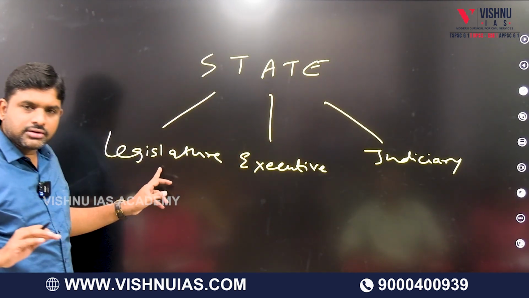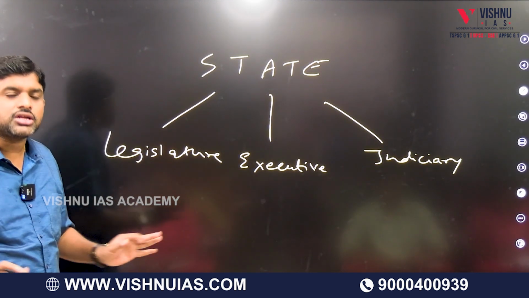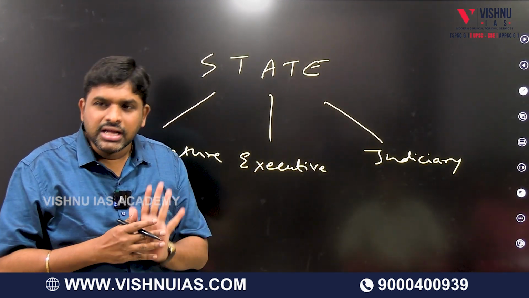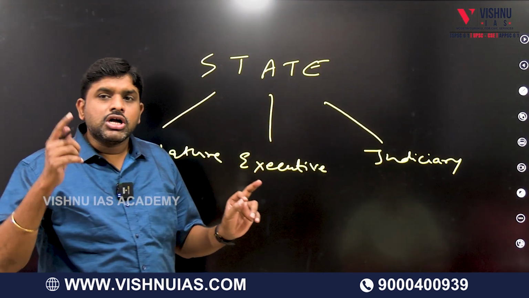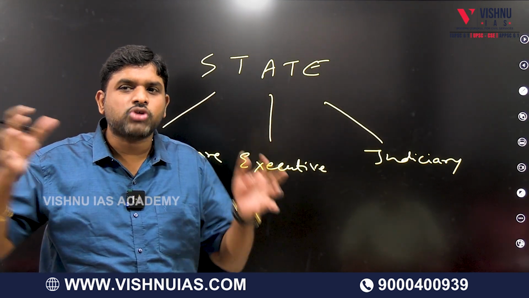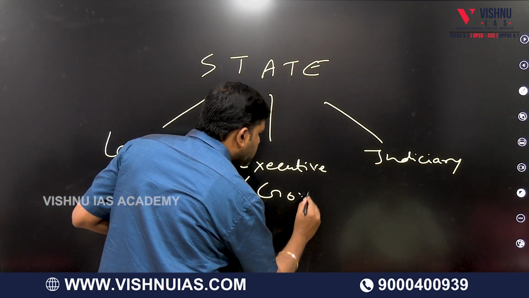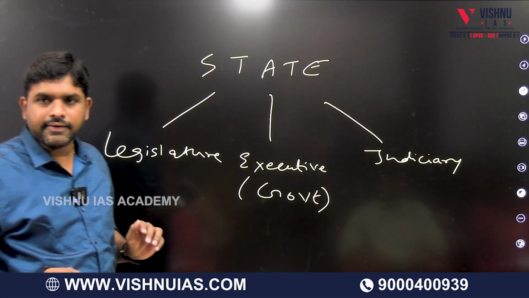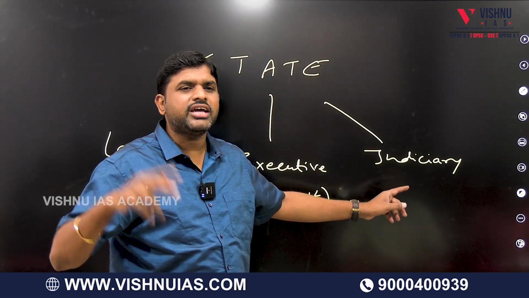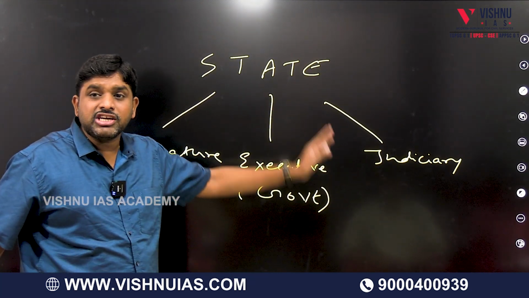Who are legislature? MPs in the center and MLAs in the state are called legislature, who are elected by the people and who sit in the parliament. Executive: the Council of Ministers headed by the Prime Minister or the Chief Minister is called executive. That is called government. Judiciary gives judgments on civil and criminal cases. These are the three organs responsible for the functioning of the state.